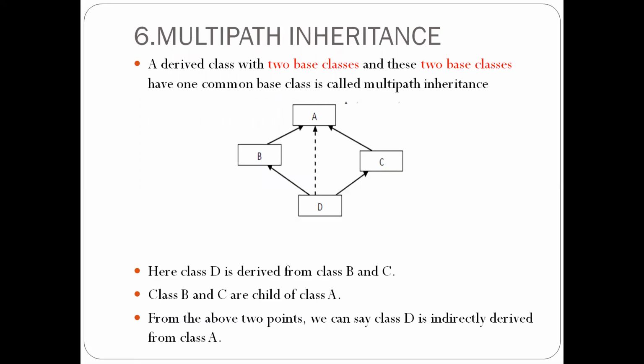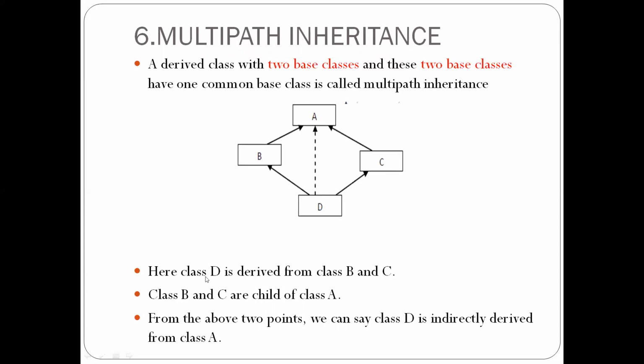The next we go for is multi-path inheritance. Multi-path inheritance is a derived class with two base classes. D is a derived class. It has two base classes, B and C, and these two base classes B and C have one common base class. This is called multi-path inheritance.